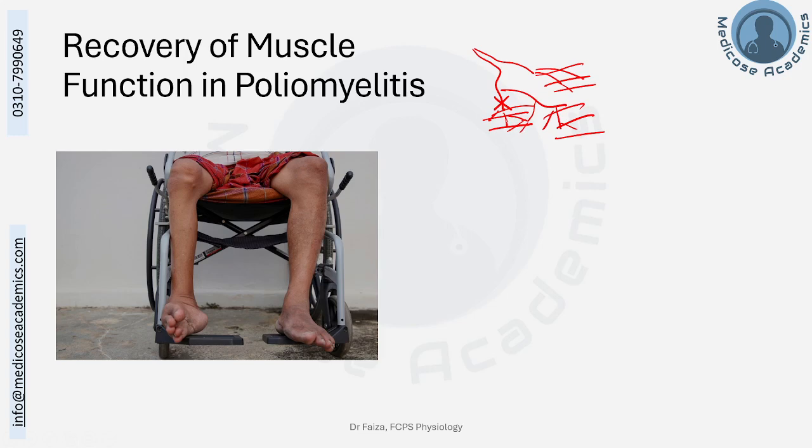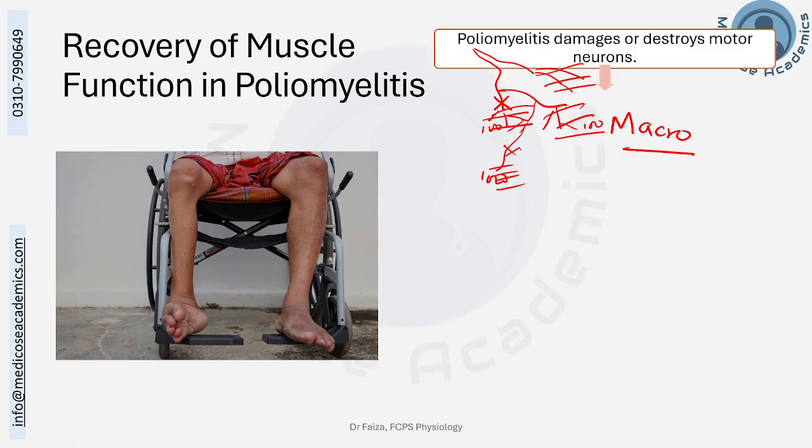So ultimately what will happen, we will have very, very large motor units. One motor unit, instead of supplying these 100 muscle fibers, is now supplying these 100 muscle fibers and maybe another 100 muscle fibers of another affected motor unit. So ultimately there will be macro unit formation, which will regain the activity of the skeletal muscle crudely to some extent, but will not be able to precisely increase the fine motor movements.